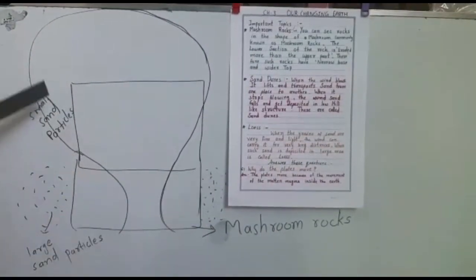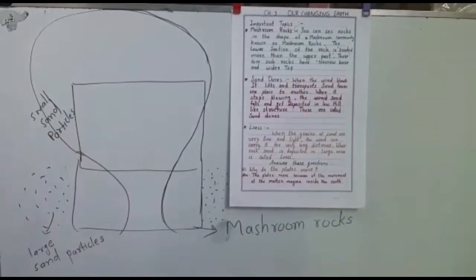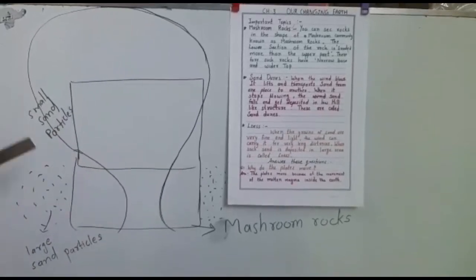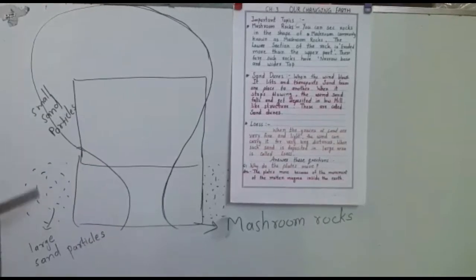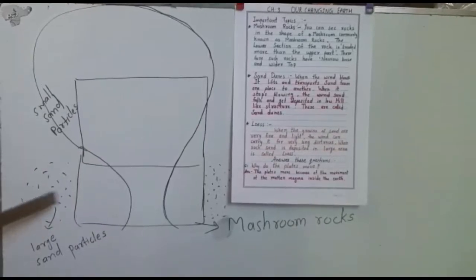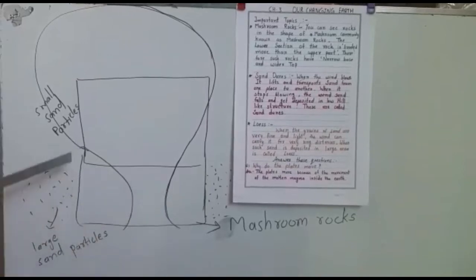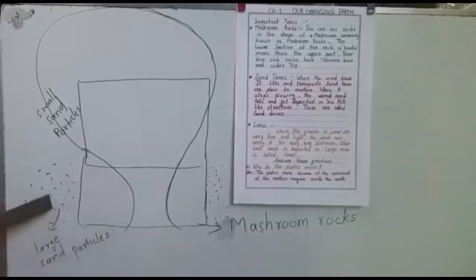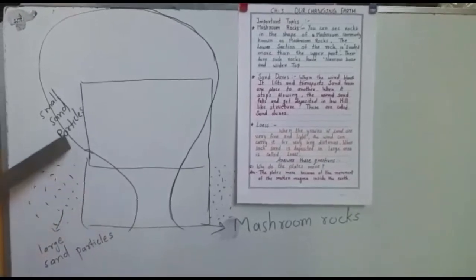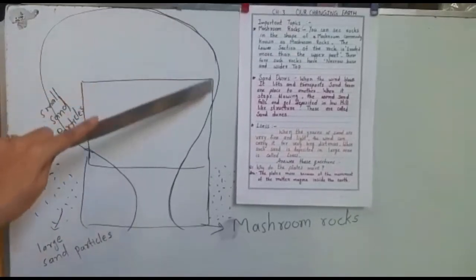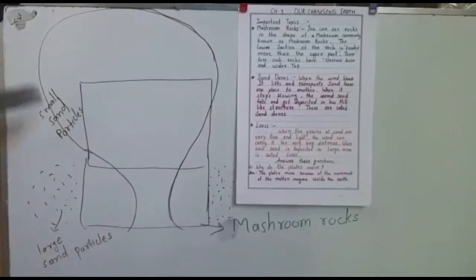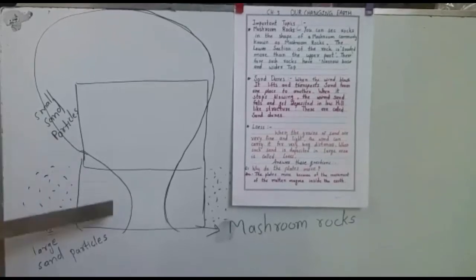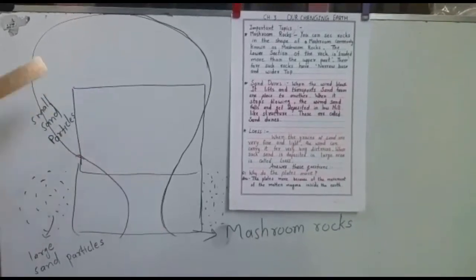This is a particular landform of the desert, and when wind blows from one place to another, the large particles of sand are eroded at the lower course, and their lower portion becomes narrow. In the upper part, you can see small sand particles that are deposited on the lower course.